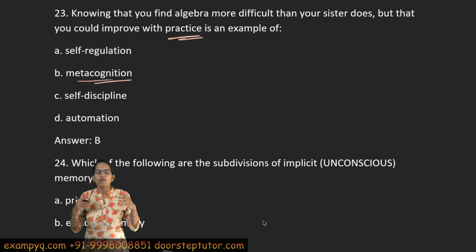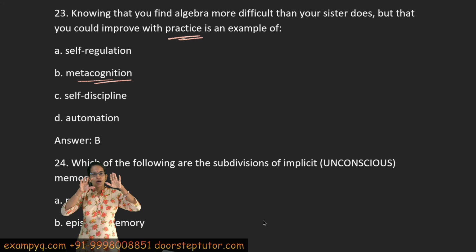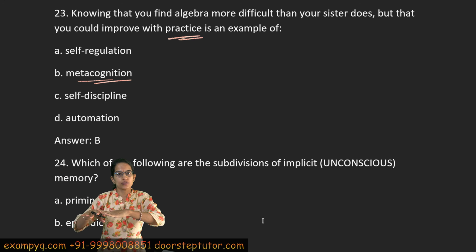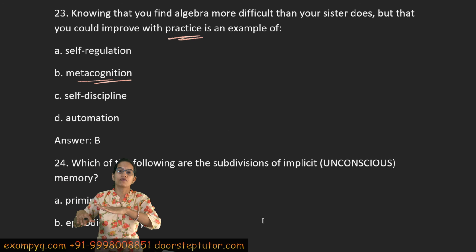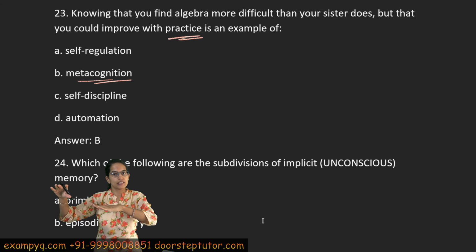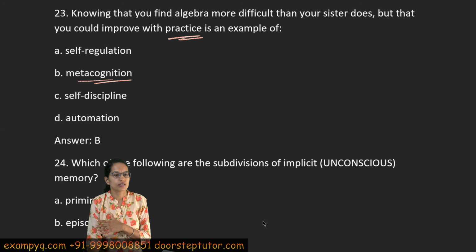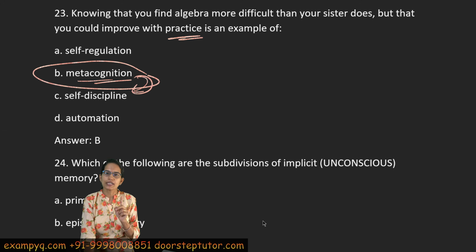That means, firstly, you realize that you are not as good as your sister is. Then you realize what could be the corrective steps that you need to take, and then you realize that with practice I can attain what my sister does. And then as a result of this metacognition, this self-discipline would come into action, right? So therefore, for this question, the correct answer would be metacognition.